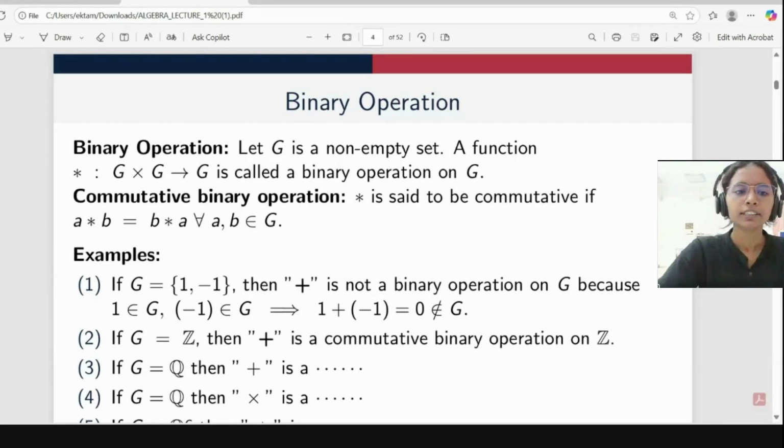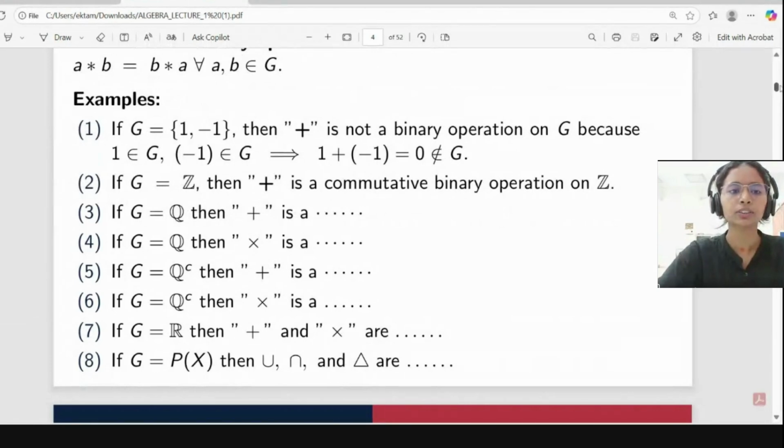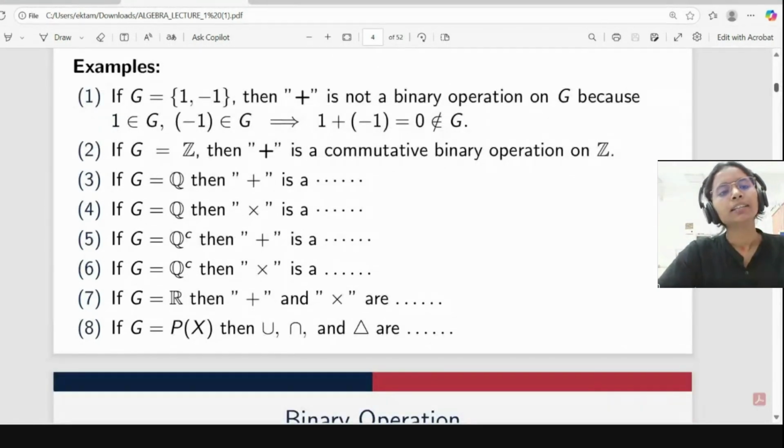Okay, here are a few examples of binary operations. Suppose our set G is equal to {1, minus 1}. Then addition is not a binary operation on G, because if we add 1 and minus 1, we get 0, and 0 does not belong to G. Similarly, we take G equal to the integers. We know that if we add two integers, we get an integer only, and a plus b is always equal to b plus a. So this is a commutative binary operation on Z.